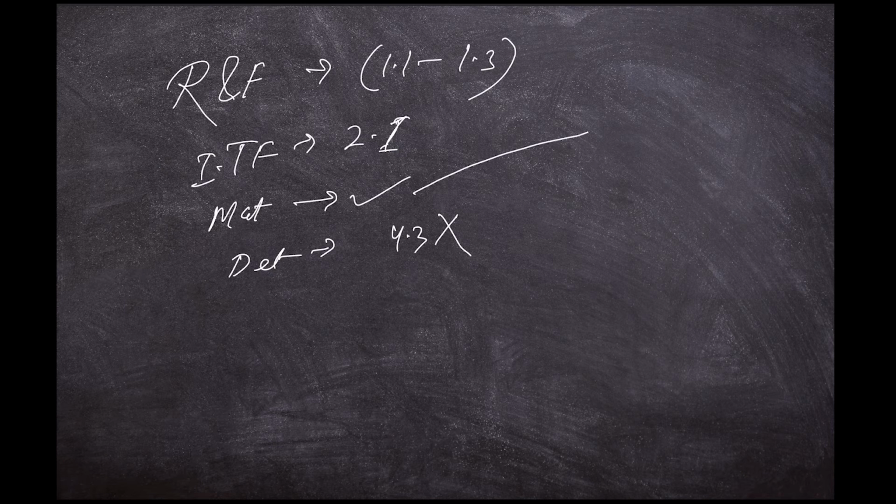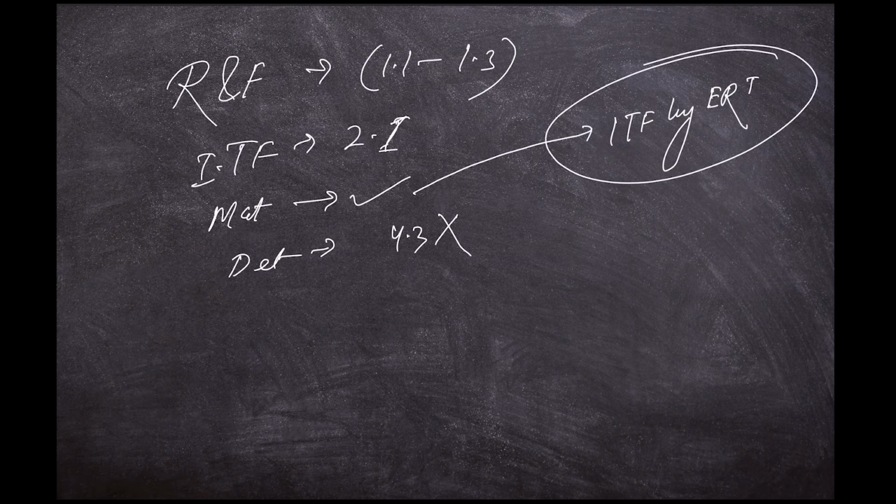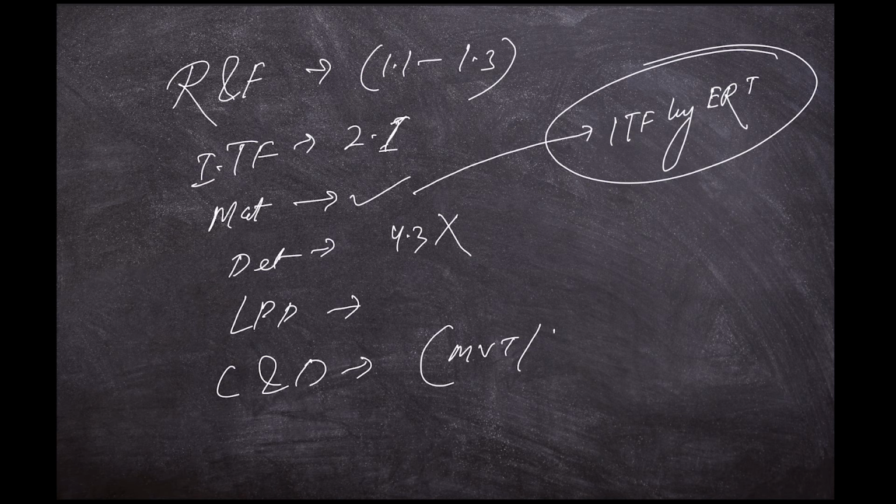Next, in matrices, only the ITF, inverse by elementary row transformation, is not there. And that is one of the biggest chunks. LPP we have almost everything. In continuity and differentiability, we don't have the mean value theorem, and we don't have Rolle's theorem. The last part is not there, and it is a very important chapter, everything else we have here.